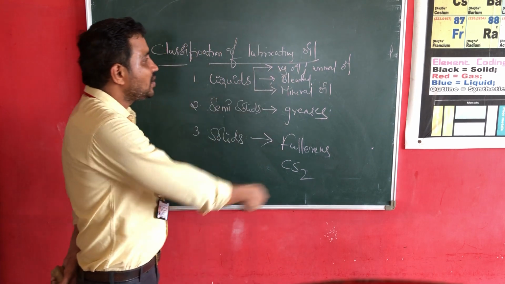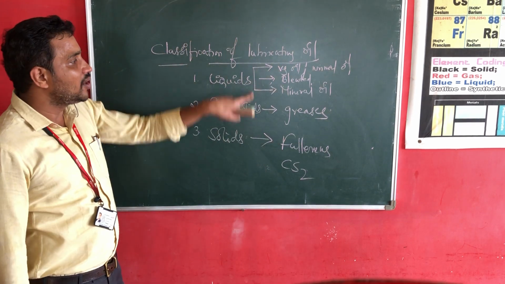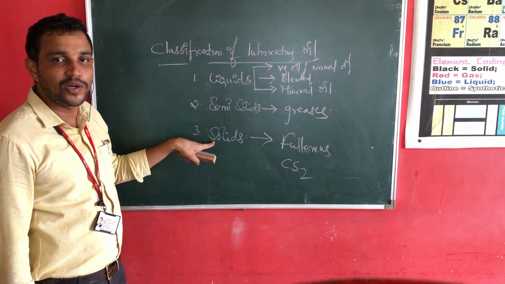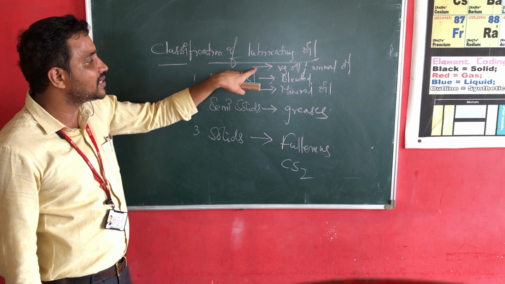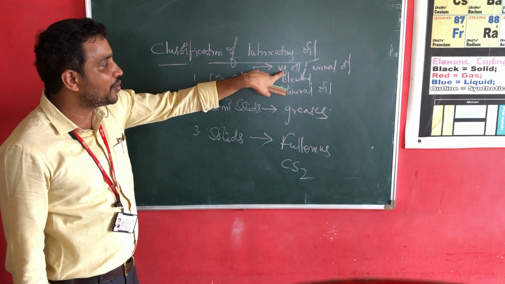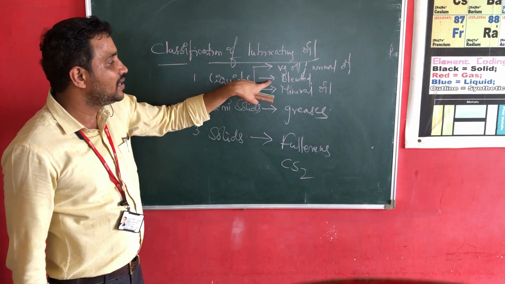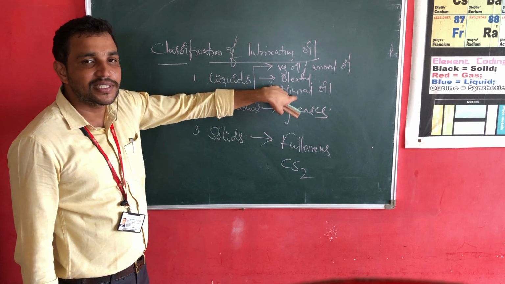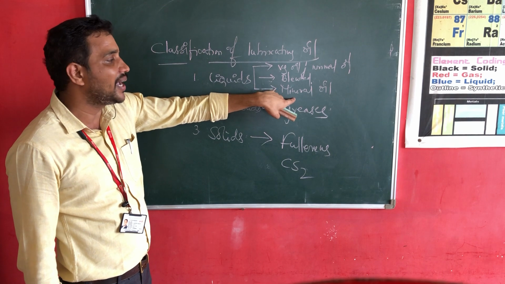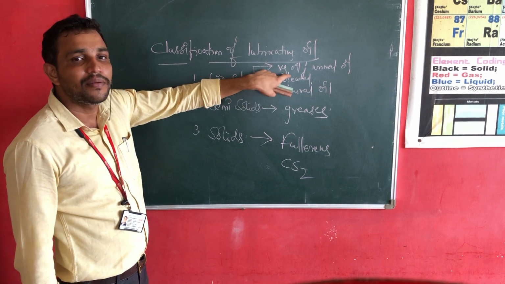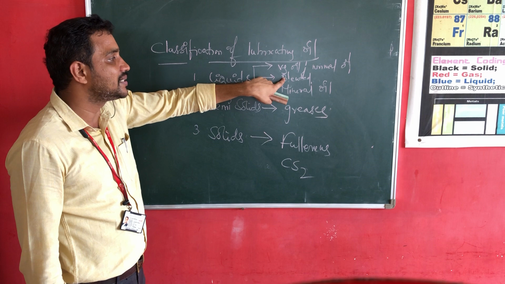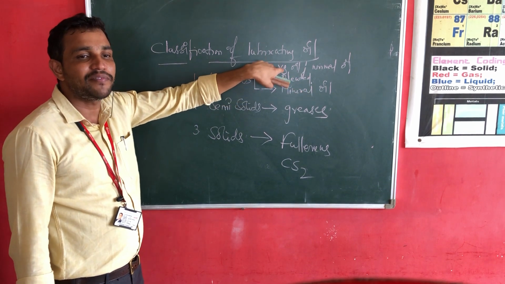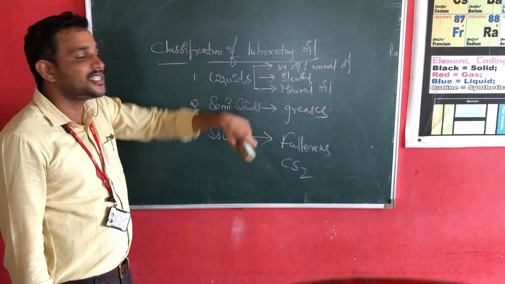So this is all about the classification of lubricating oils. Lubricating oils are classified into three types: liquid lubricating oils, semi-solid lubricating oils, solid lubricating oils. Liquid lubricating oils are classified into three types: vegetable or animal oils, blended oils, and the other one is mineral oil. Mineral oil is extracted from petroleum or crude oil. Blended oil means oil blended with some other components to improve the properties. Vegetable or animal oil is extracted from the fats of animals and vegetables.